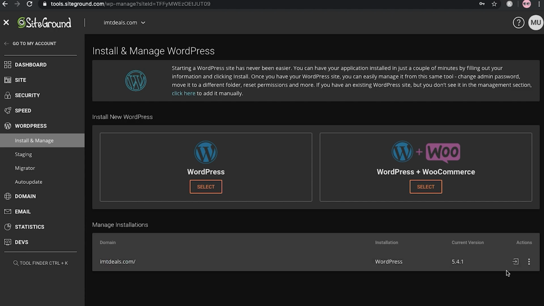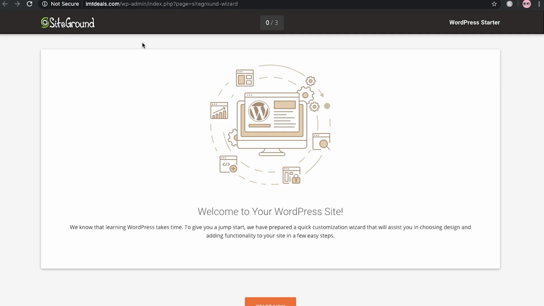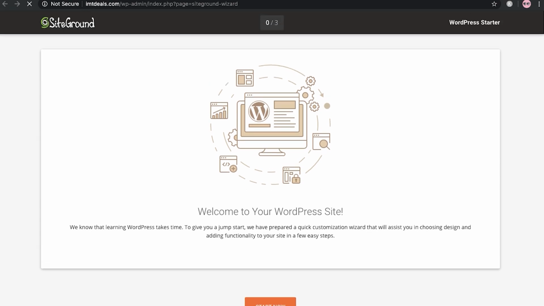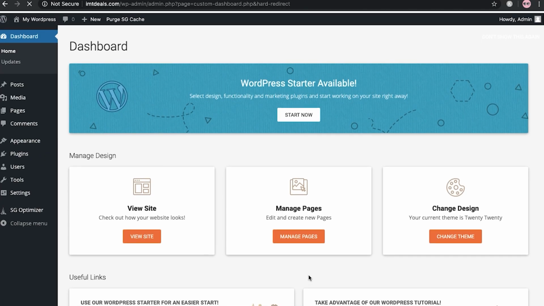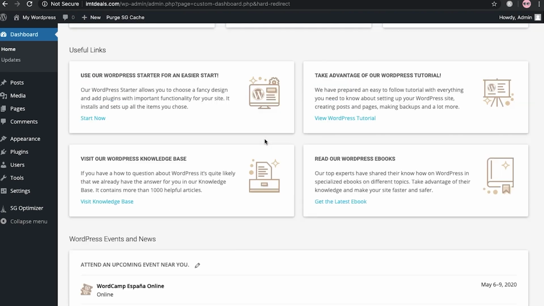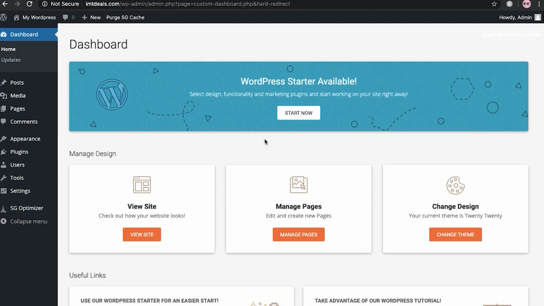Now what you have to do is log in to your admin panel. Just click on login into admin panel, and it will redirect you to the admin panel. Here you can see that I am on this setup wizard. Let me just click on exit, and you also have to exit because they are explaining the basic things. Here you can see that your site is ready, but now you have to do so many things.